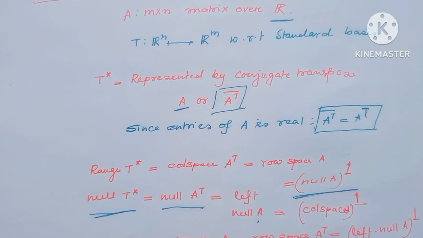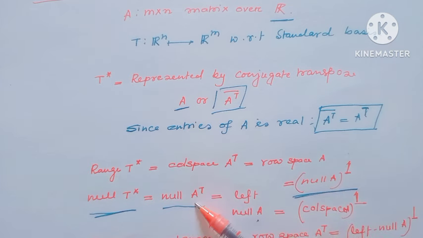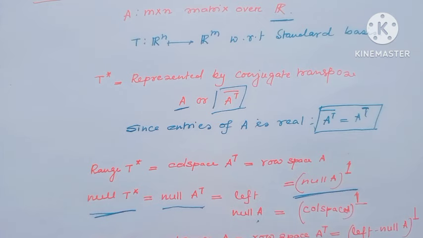If you look at the picture, the orthogonal complement of the null space is the row space, and the orthogonal complement of the column space is the null space of A transpose, which is the left null space.